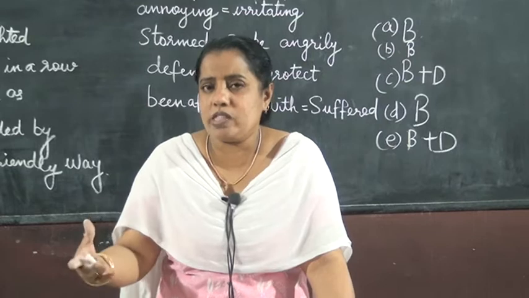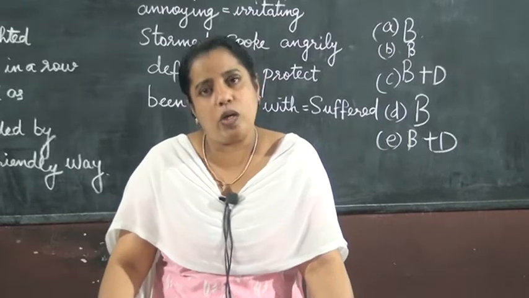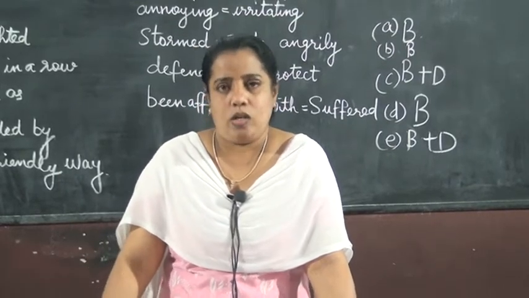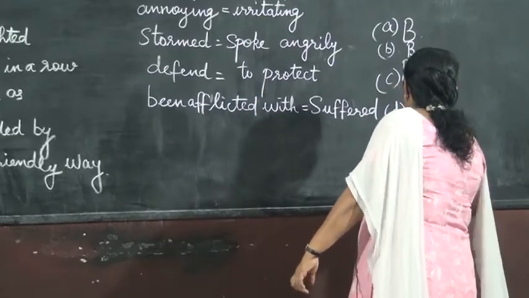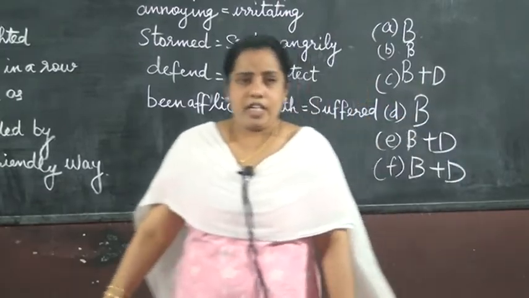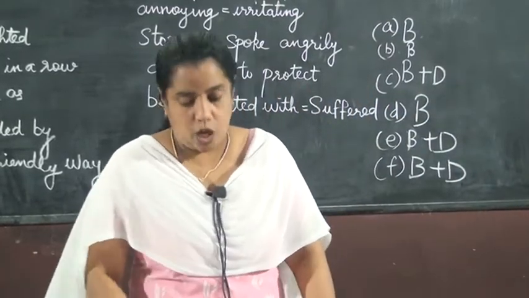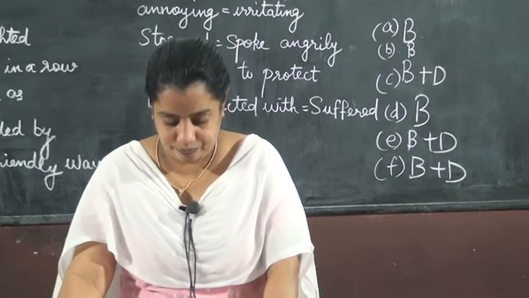You will have rules and regulations in boarding school and at the day school. So the last one is also B plus D. So write like this, understood? Write in your textbook. Now we will start with the lesson.